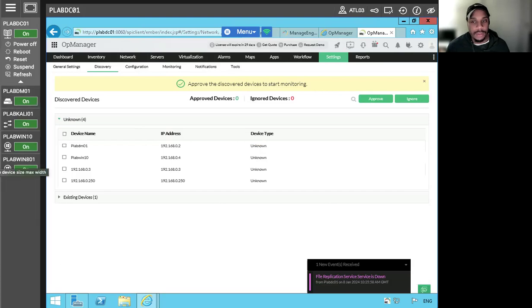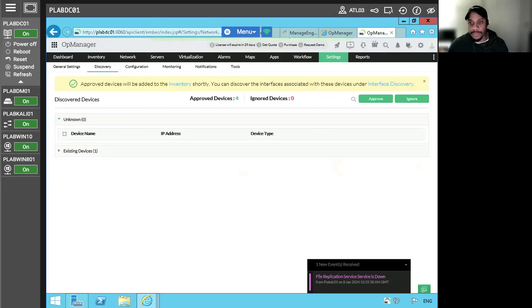All right, so the scan has been concluded, as we can see, and we have the 4 devices that I was looking for. All right, so we can actually, let's see here. All right, perfect. I'm just approving them. Sorry to go quiet for a second. All right, perfect. So let's actually take a look at the overview.